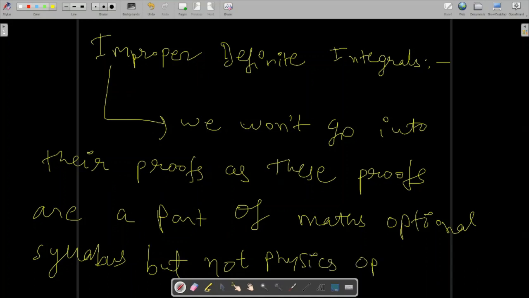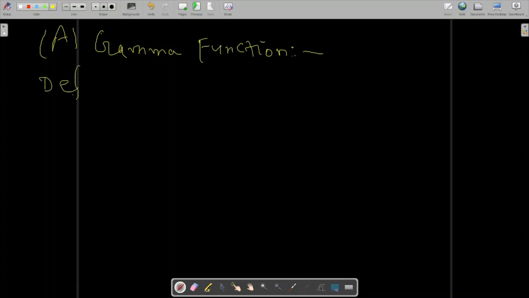So we won't go into their proofs. The only thing is, its application we should know. So first of all, we will learn about the gamma function. So, the definition of the gamma function.